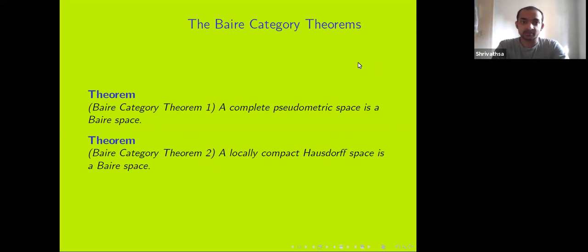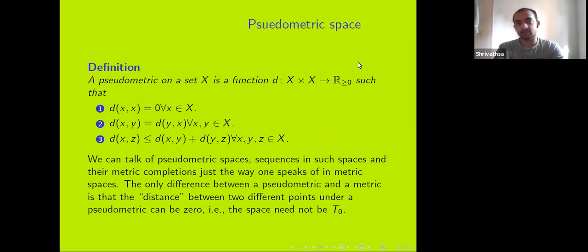So what is a pseudometric space? On any set, the whole point of a metric or a pseudometric is to define a notion of distance. And we would like this notion of distance to satisfy some reasonable things which we think are nice. One thing that we want is that the distance should be non-negative. That condition is put on both the pseudometric and the metric. We also want symmetry. We want the distance from A to B to be the same as the distance from B to A, and that condition is demanded of both the pseudometric and the metric. And we also want the triangle inequality.